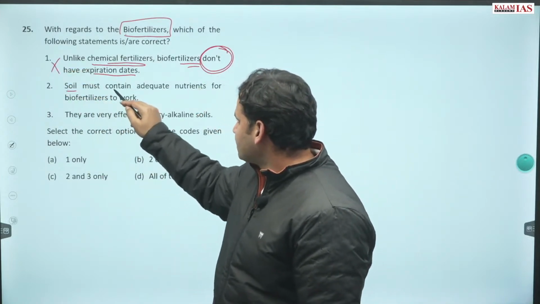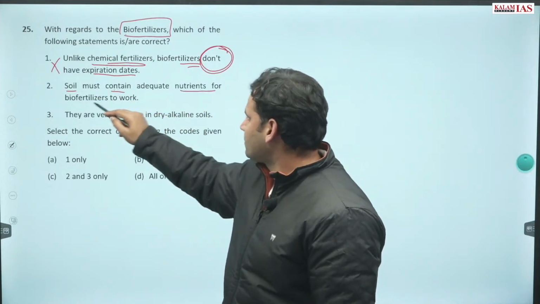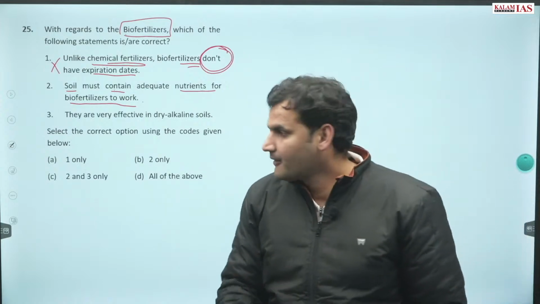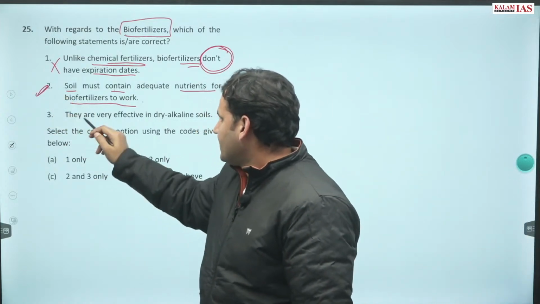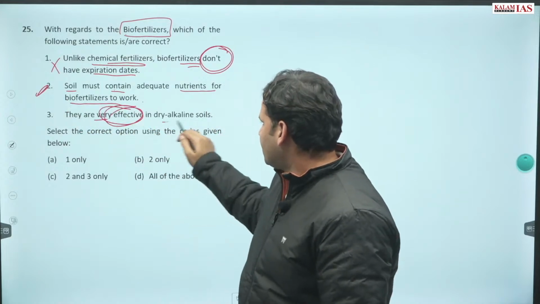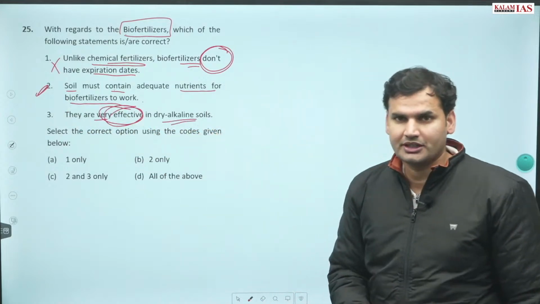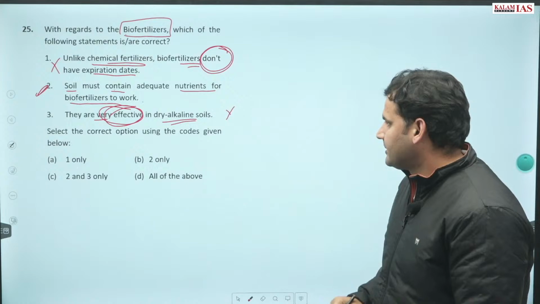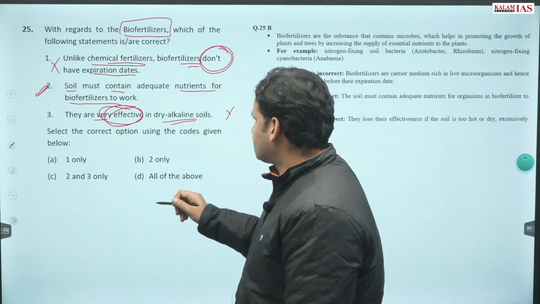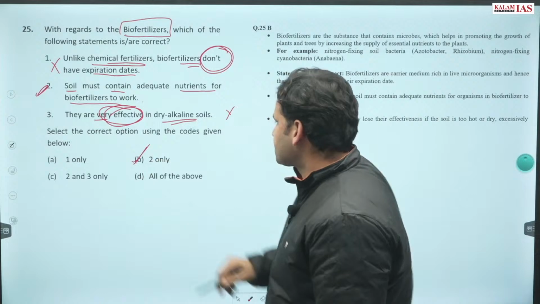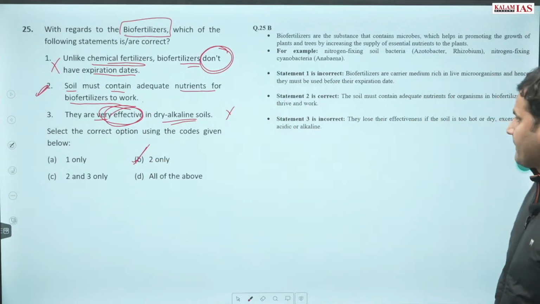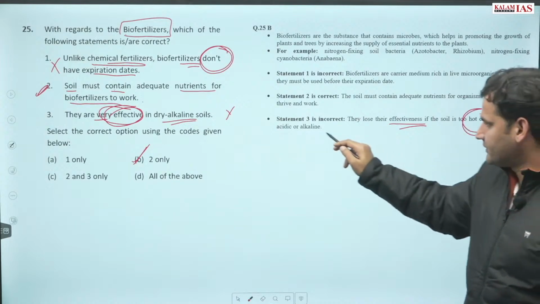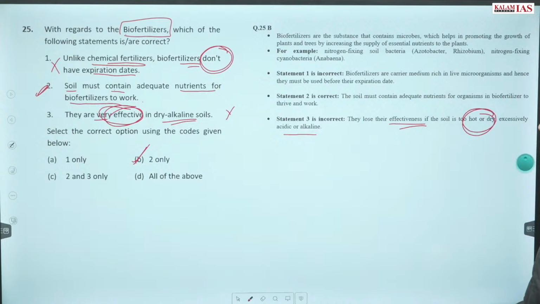Then, soil must contain adequate nutrients for biofertilizers to work. Yes, this makes sense. And they are very effective in dry alkaline soil. No, they are not very effective in dry alkaline soil. Wrong. The only correct option is 2 only. They lose their effectiveness if the soil is too hot or too dry, excessively acidic or alkaline.